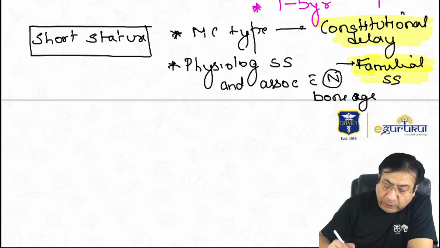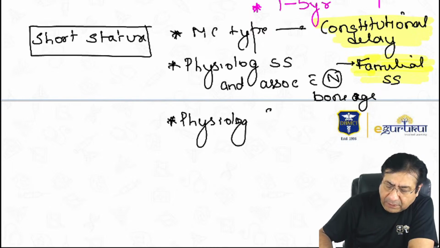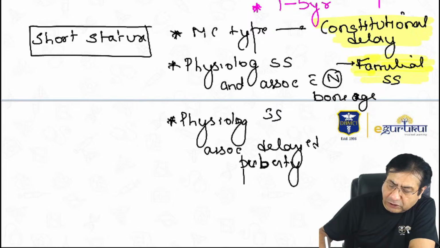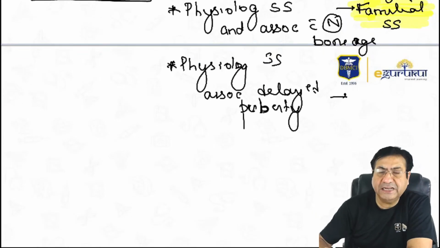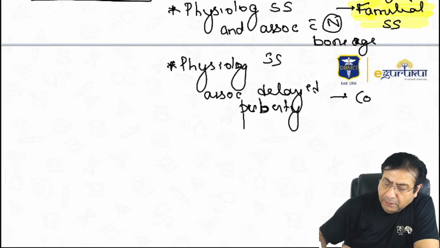Then another question: which type of physiological short stature is associated with delayed puberty? It is again the constitutional delay.